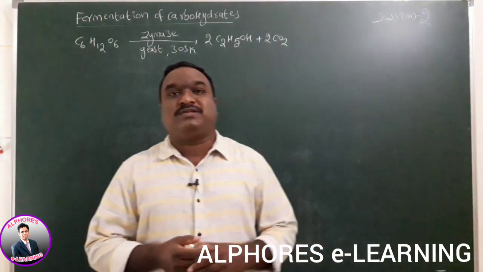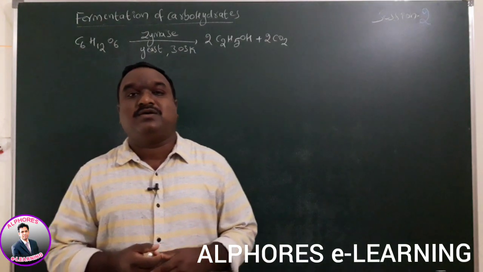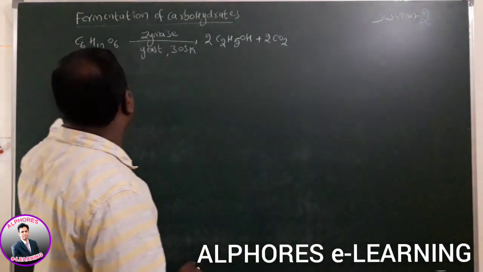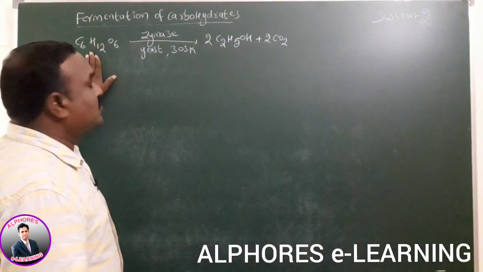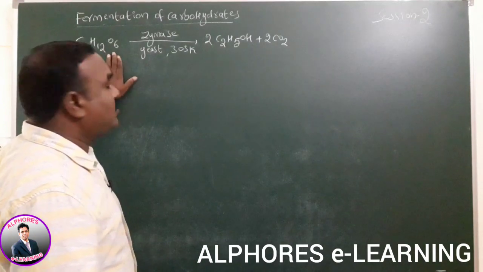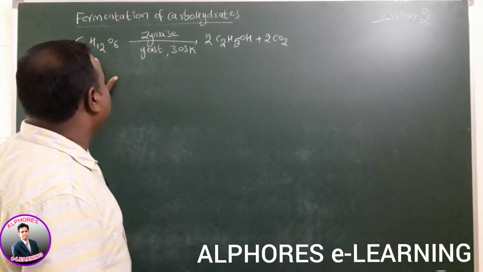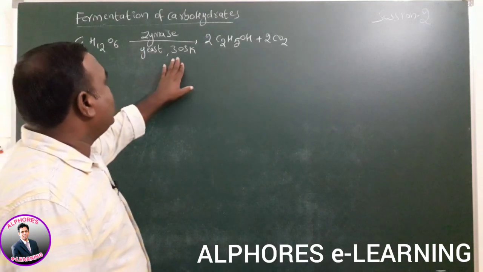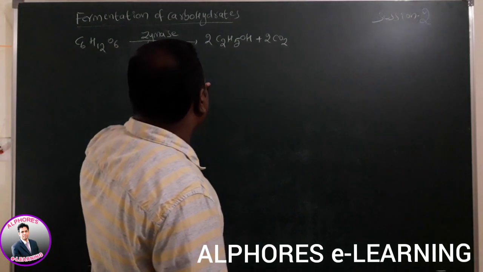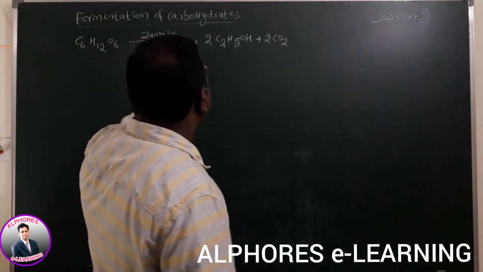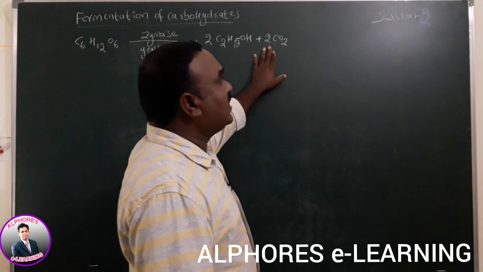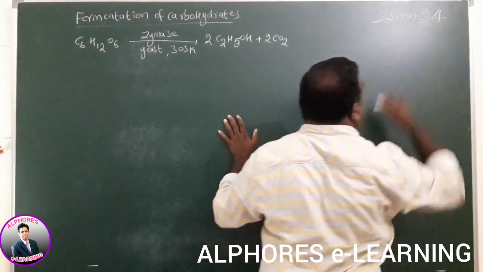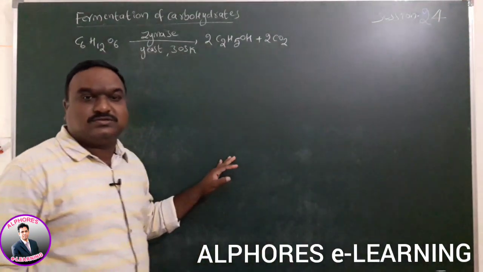This process will take 3 days. It produces alcohol and carbon dioxide. Suppose we take glucose, C6H12O6, or fructose, in the presence of zymase enzyme. If you apply a temperature of 303 Kelvin, after 3 days it produces ethyl alcohol and carbon dioxide gas.